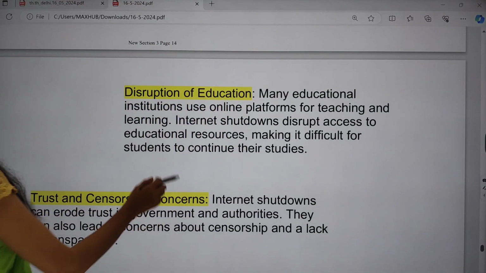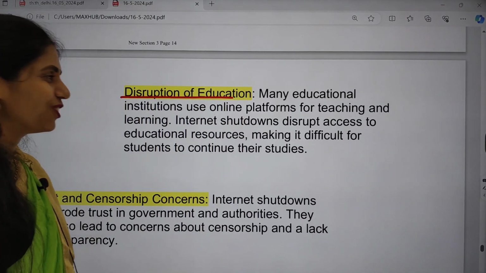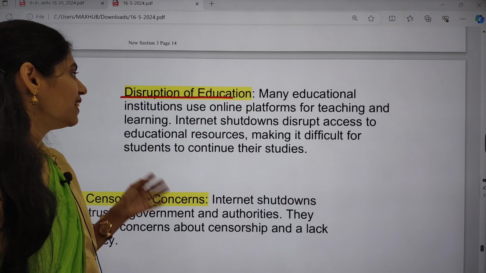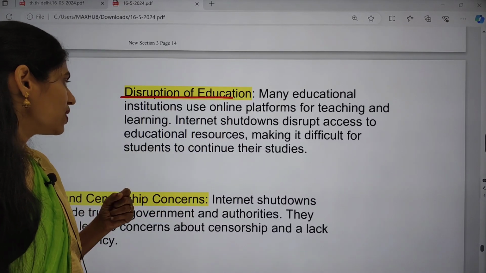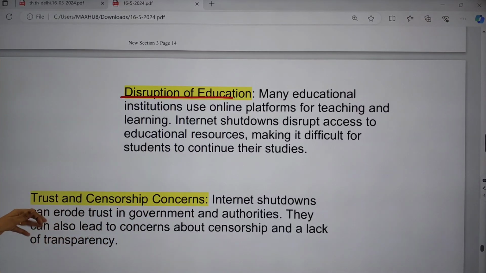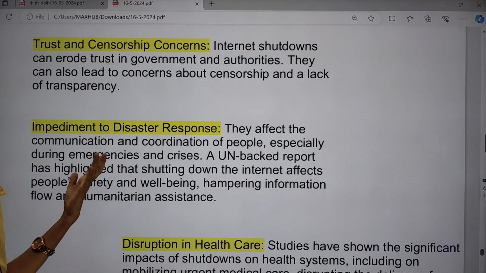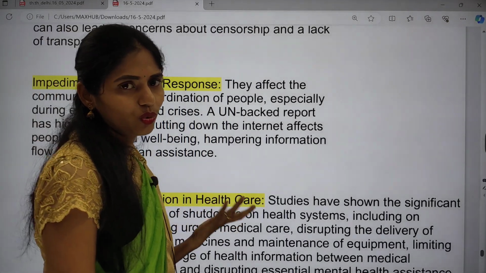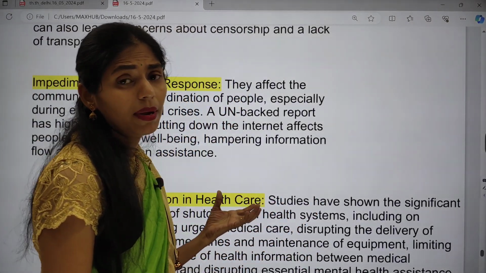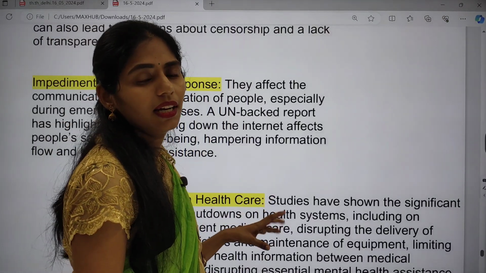And next one is disruption of education. Many educational institutions use online platforms like Rathods IAS for teaching and learning, right? So there will be disruption to the services provided by educational institutions. And next, trust and censorship concerns will also arise because of lack of transparency. And next one is if any disaster happens like floods, earthquake or volcanic eruption, and immediate action is needed, sometimes disaster response can be delayed.